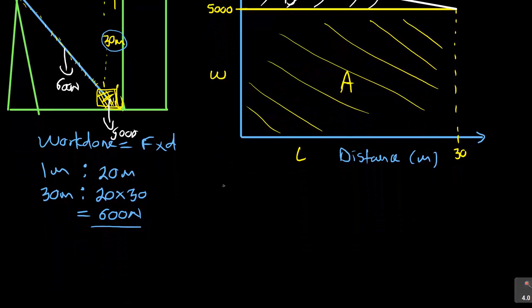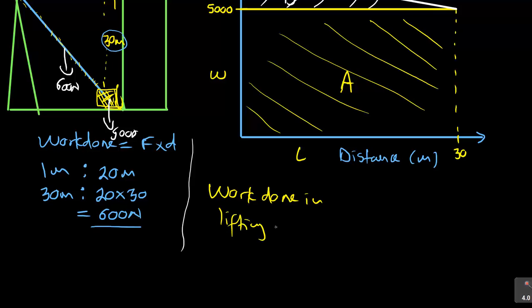Now if we were to find the area underneath each, as we did, the first one is work done in lifting an object, which is A in this case. It is length times width, where the length is 30 and the width is 5,000.